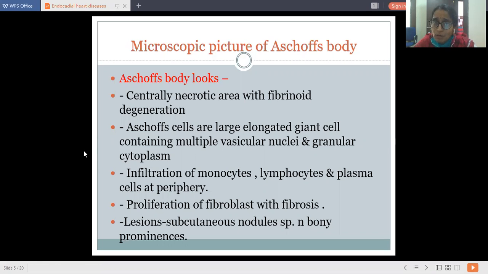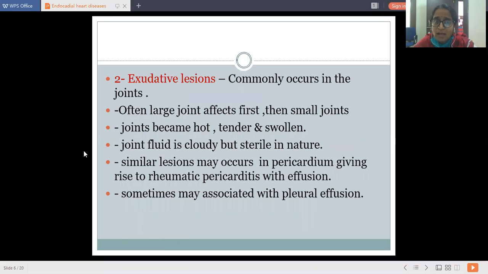So these are the proliferative lesions. Proliferative lesions are related with the formation of Aschoff's bodies in the myocardium. As an antigen-antibody reaction, when the streptococcus enters your system, there is, due to this antigen-antibody reaction, formation of Aschoff's bodies.